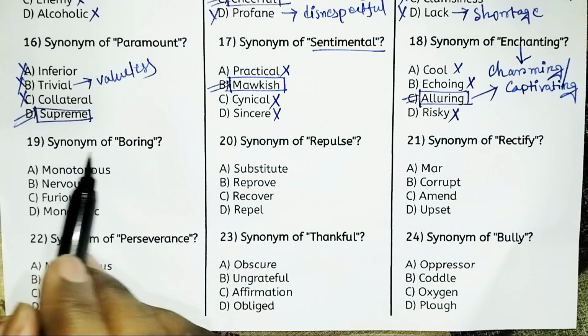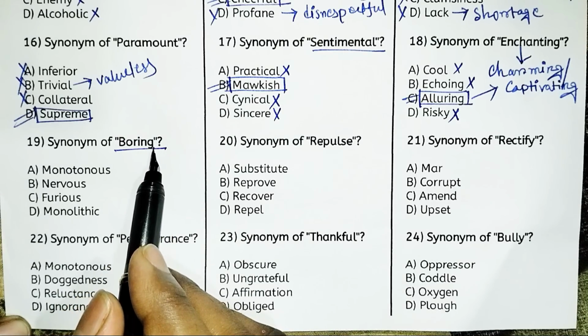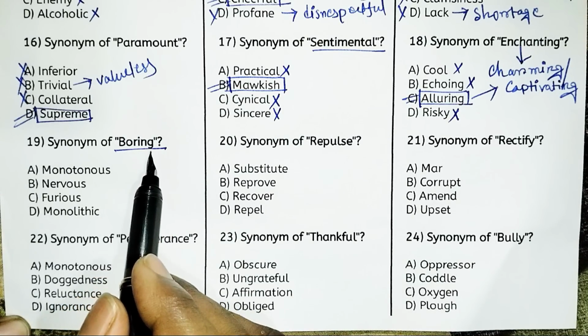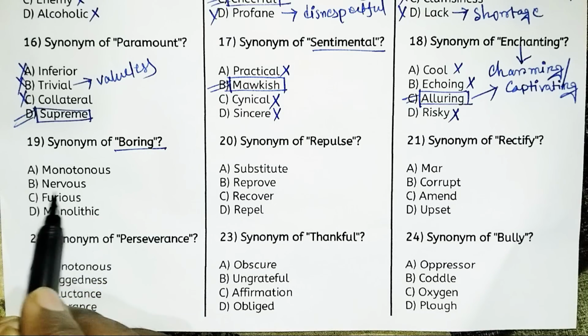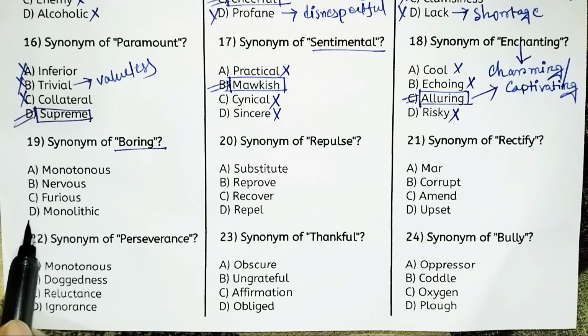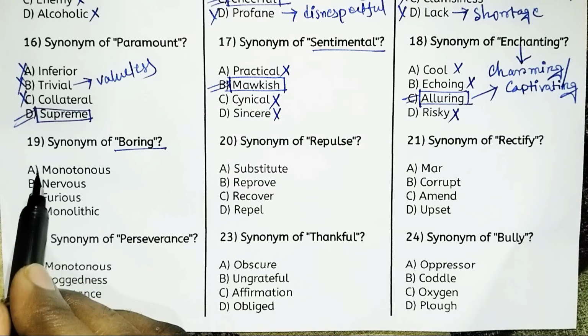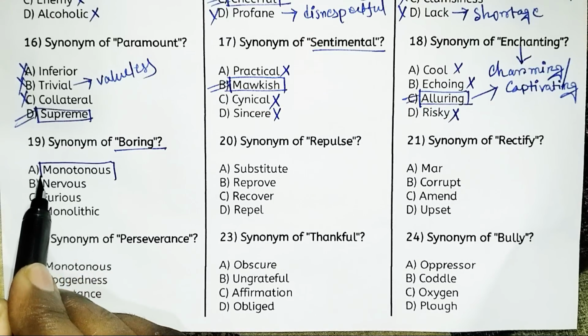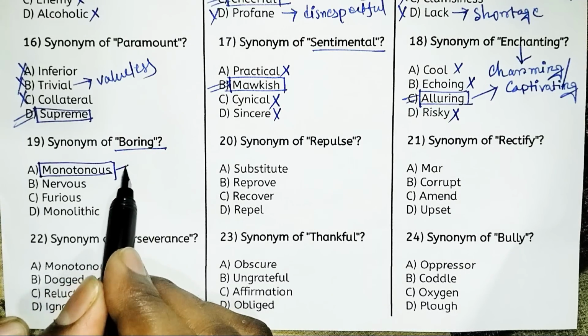Next, synonym of boring. So boring is a very common term, so you are able to answer what is the synonym of boring. Look at the options. Option A, monotonous. Option B, nervous. Option C, furious. Or option D, monolithic. Obviously boring means monotonous. So monotonous means uninteresting, or you can say tiredness.